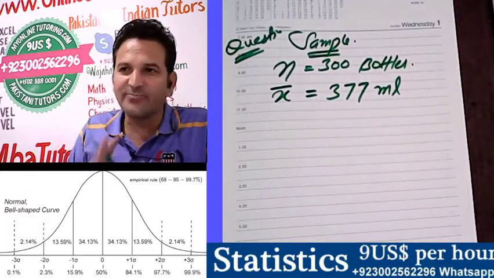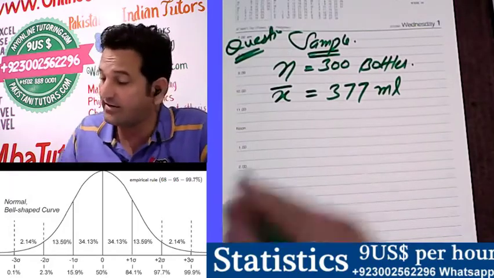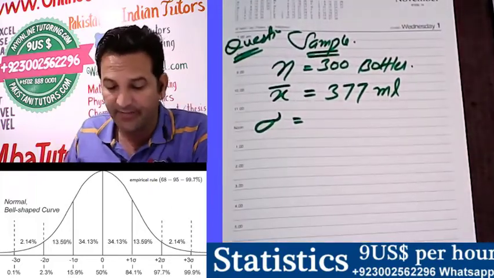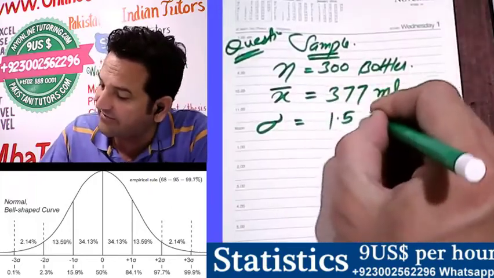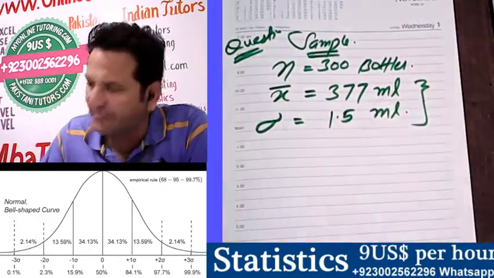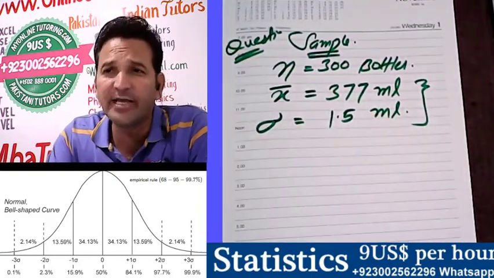The average bottle which we are finding the mean is 377 ml. The standard deviation sigma is around 1.5 ml.